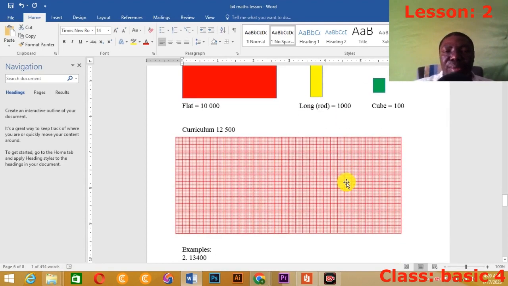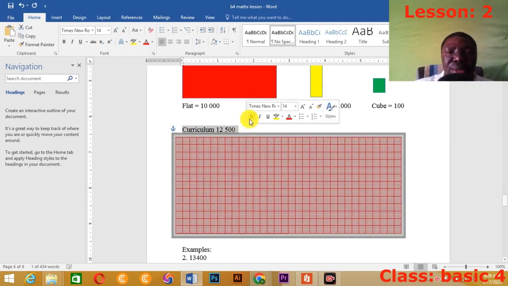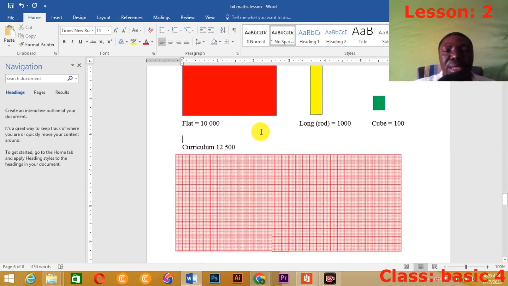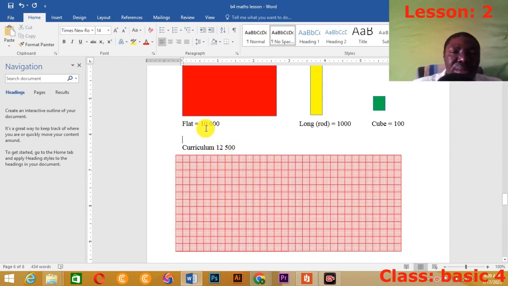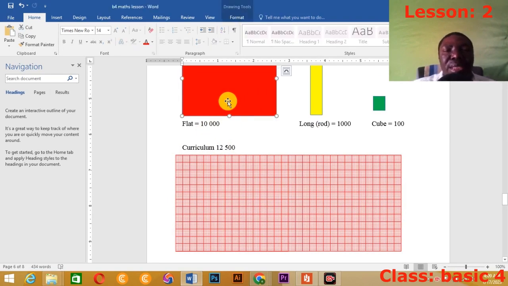Okay, so I've designed my own graph sheet here. This is the curriculum example we are going to model. It said the flat represents 10,000, the long represents 1,000, and the cube represents 100. Are we clear? So take note: the flat represents 10,000, the long represents 1,000, and the cube represents 100.